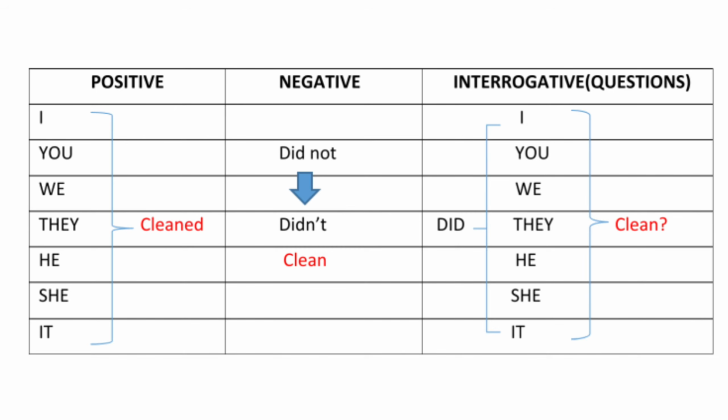So moving on to the interrogative or the questions for this tense, we will add did in the beginning, that is before the subject. So we say, did I clean? Did you clean? Did we clean? Did they clean? So it's quite simple to form the questions as well.